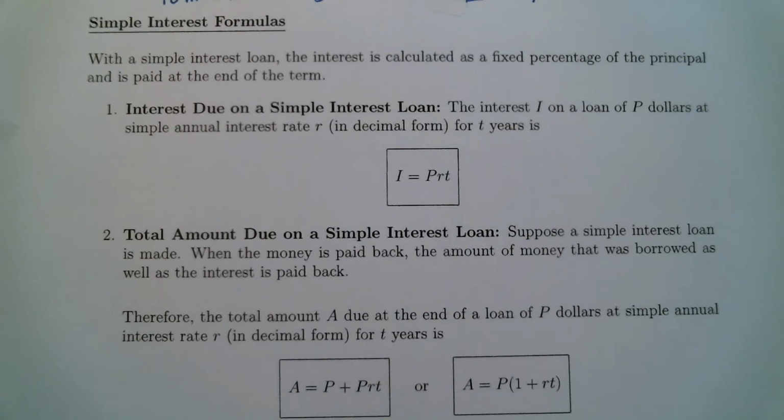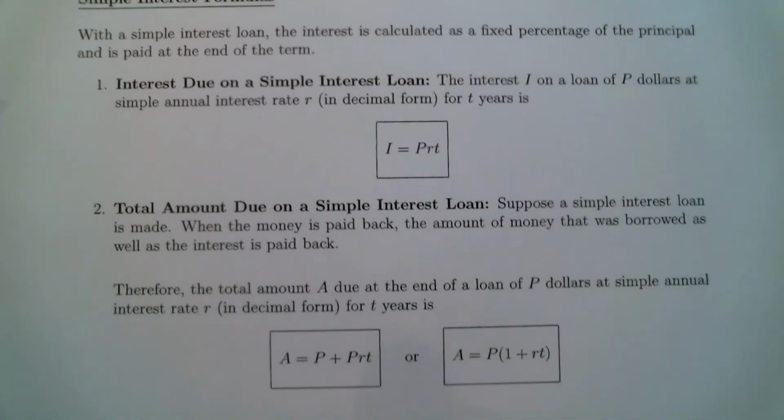Remember, R is the interest rate. It has to be in decimal form when you plug into this formula. T has to be measured in years. That's why we talked about the conversion factors. Has to be in years. All right, so that will give you the interest.